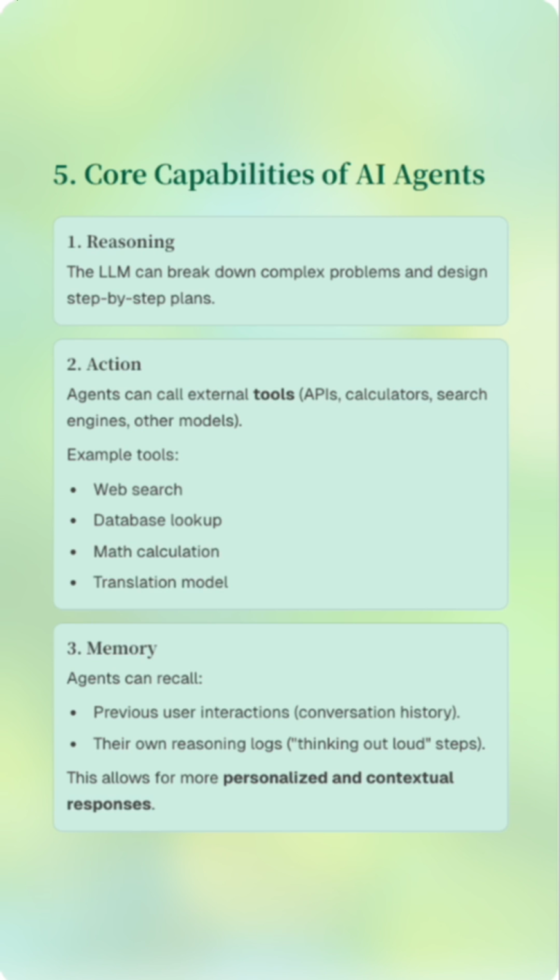Example tools can be web search, database lookup, math calculation, and translation model. Memory. Agents can recall Number 1, previous user interactions, conversation history. Number 2, their own reasoning logs, thinking out loud, steps. Number 3, this allows for more personalized and contextual responses.